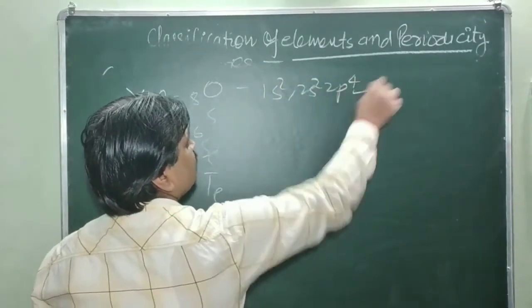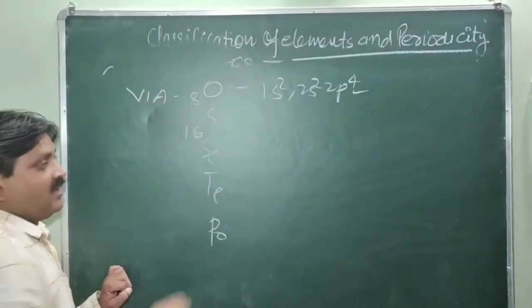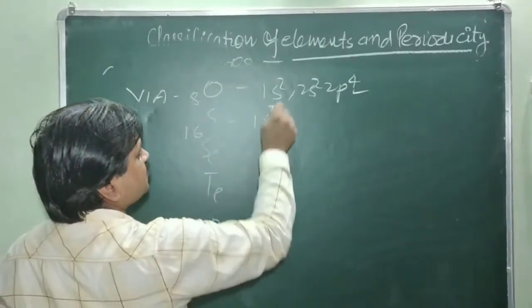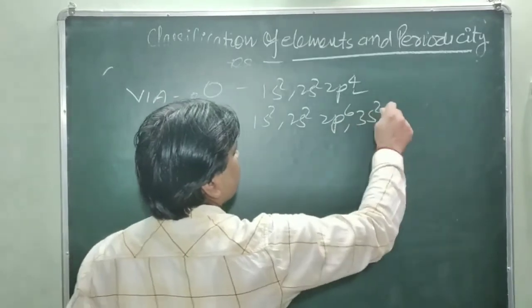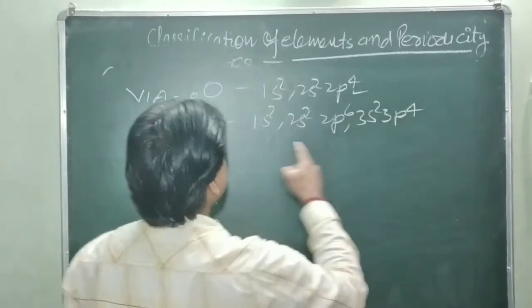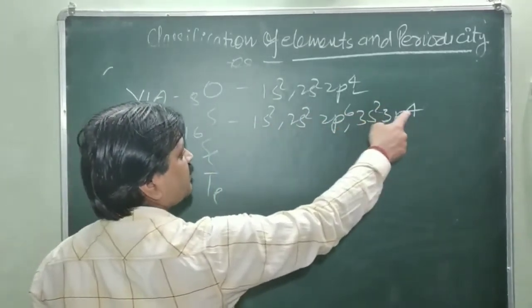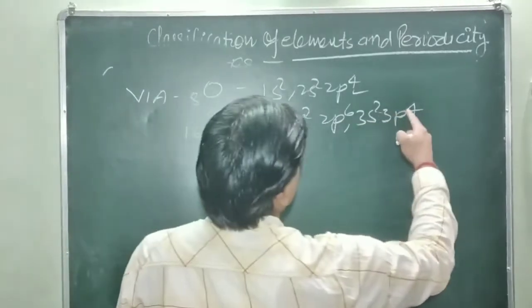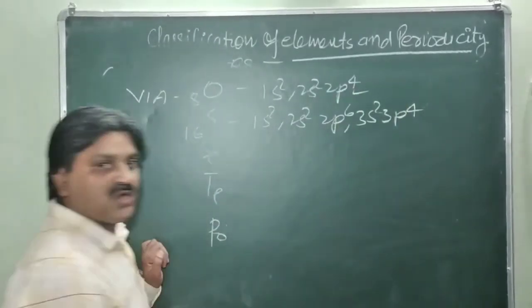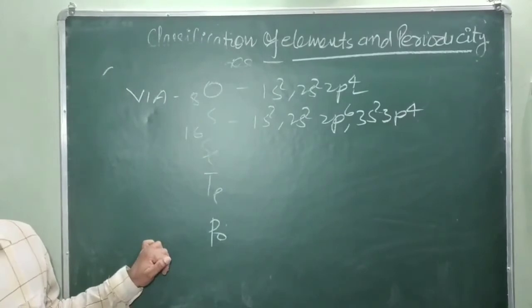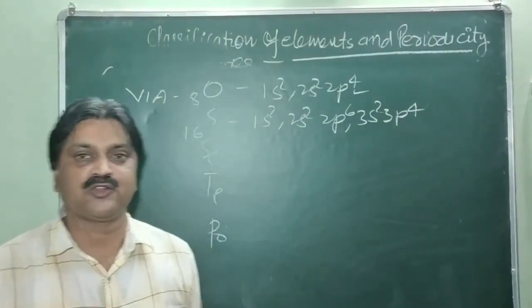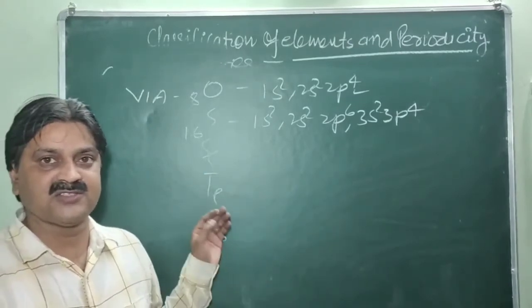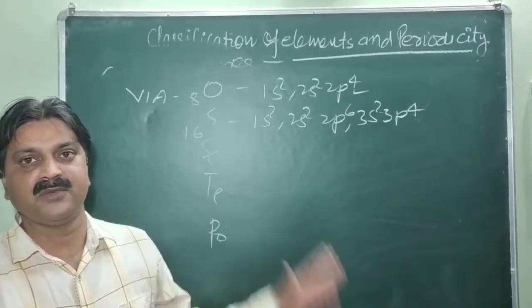Now p has 4 electrons. Similarly, for sulfur, 16: 1s2, 2s2, 2p6, 3s2 and 3p4. We count 2 plus 6 plus 2 plus 4, which is 16. So the last electron enters the p subshell, and p has 4 electrons. The number of electrons in the p subshell gradually increases as we go across the period from left to right in the p block elements.